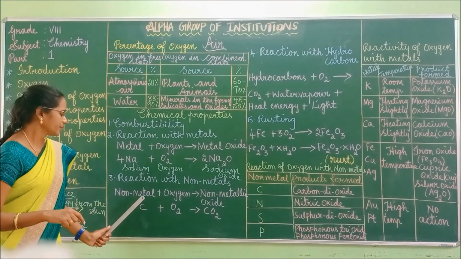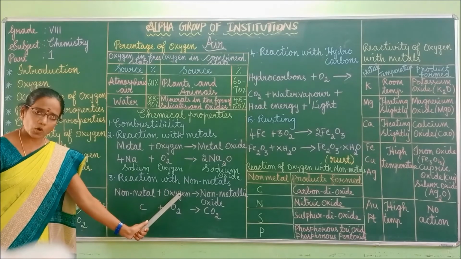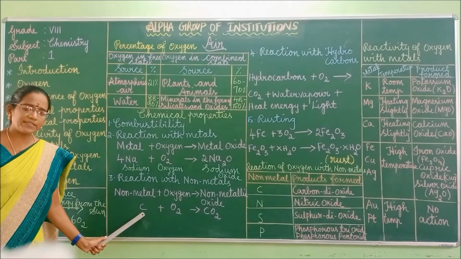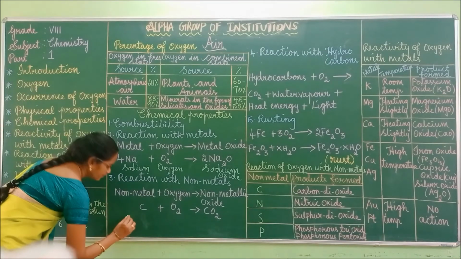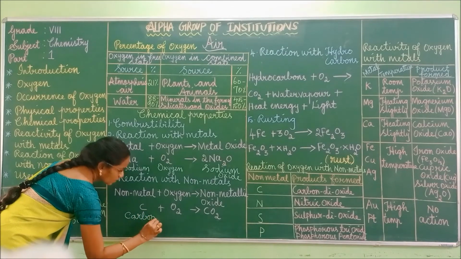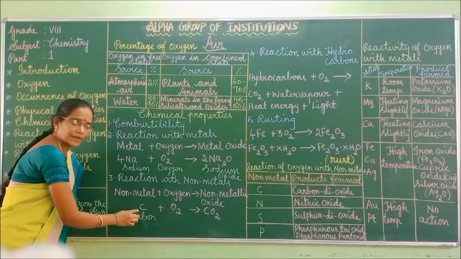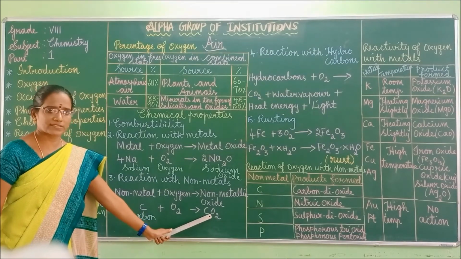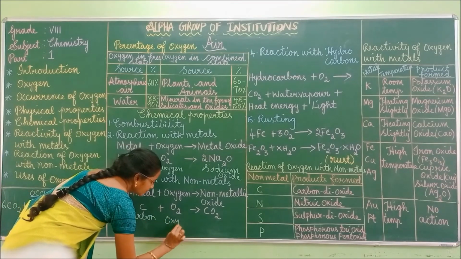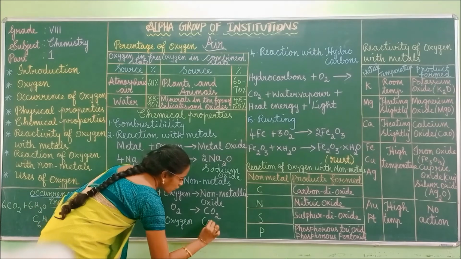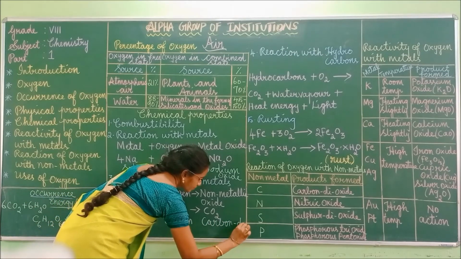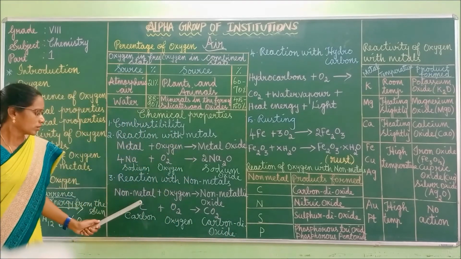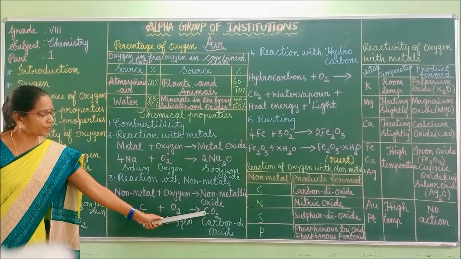Look at the example. A non-metal, when it reacts with oxygen, forms a non-metallic oxide. For example, C. C means what? C is nothing but carbon. And O2, you know, is oxygen. Carbon, when it reacts with oxygen, forms CO2. CO2 is carbon dioxide. Got it? So O2 is oxygen, and the product formed is carbon dioxide gas. So carbon when it reacts with oxygen forms carbon dioxide.